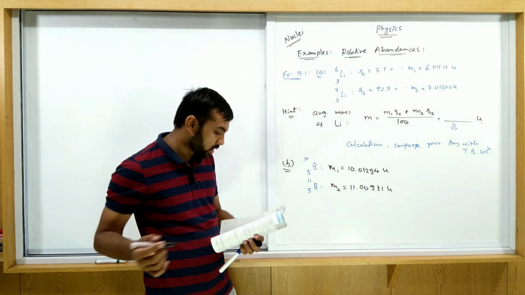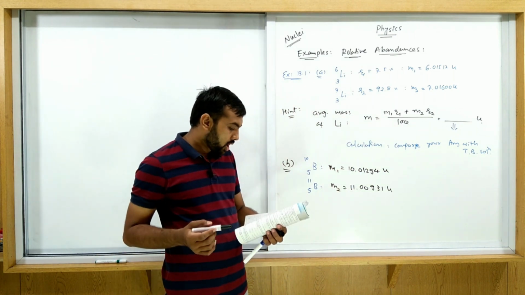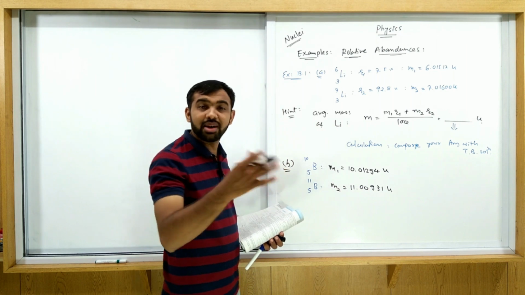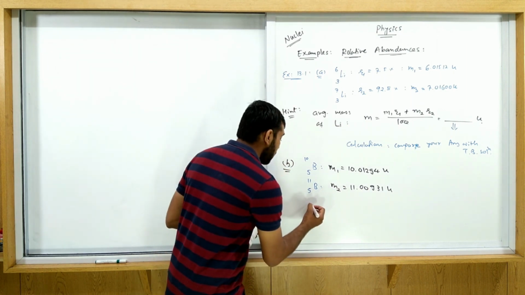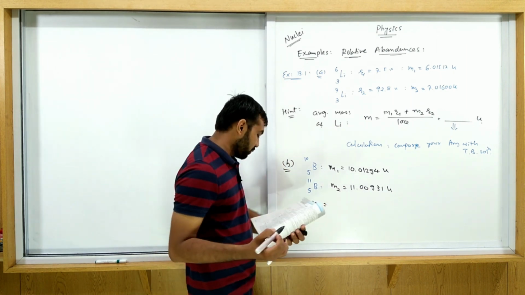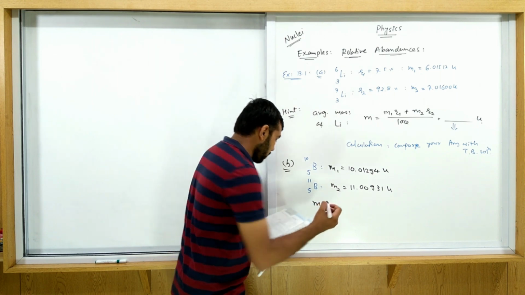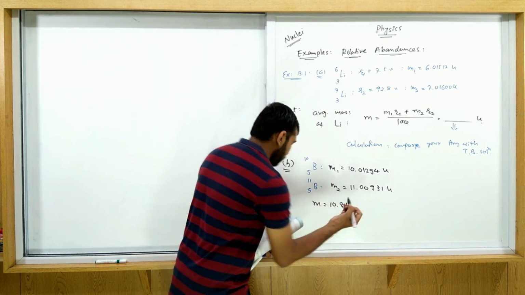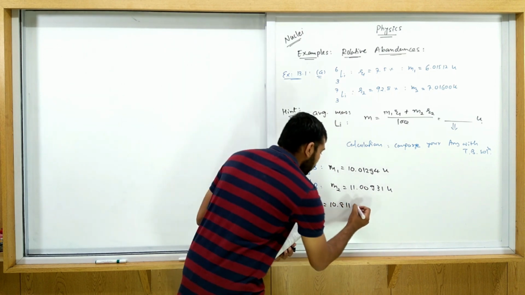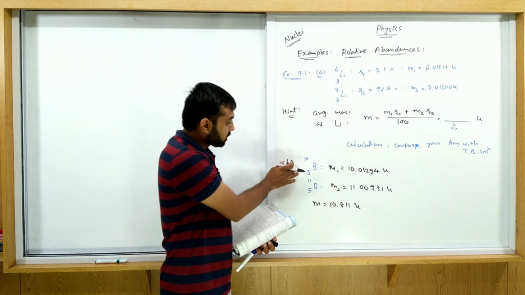So we just note it. Now the atomic mass of boron, the average mass, is given directly to us. Average mass M is equal to 10.811 AMU. This is the given data.